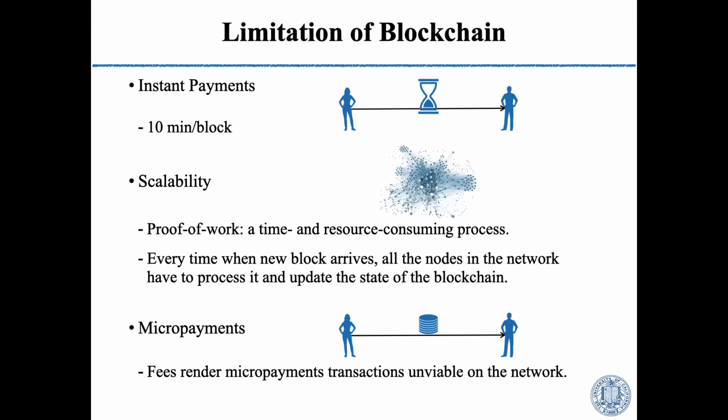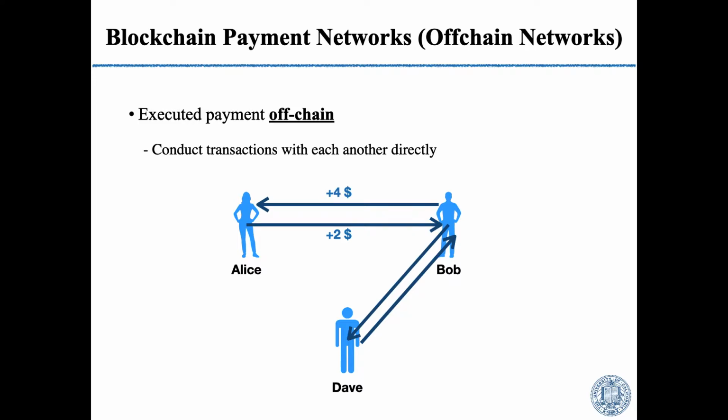So one solution to improve the blockchain is blockchain payment networks, or off-chain networks. The main idea is to execute payments off-chain. In a nutshell, we have two users, and they could build a channel that has a certain total capacity. Then they could conduct transactions with each other directly without having these transactions packed into the blockchain. For example, here Alice and Bob could make transactions directly through the channel between them.